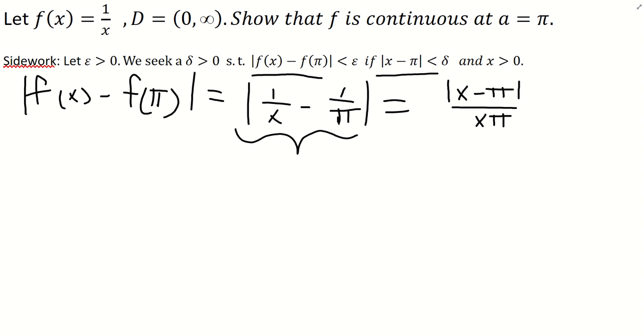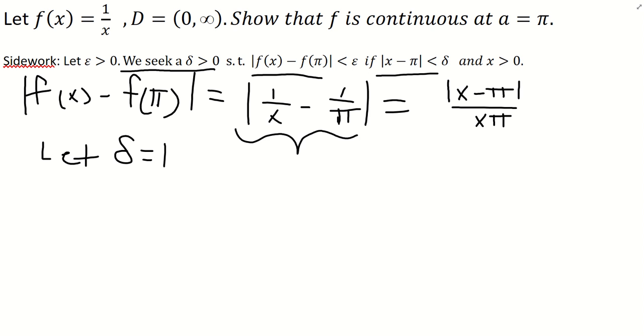This is probably where a lot of people get stuck, because after this you have to have a little bit of intuition with how to write these proofs. Ultimately what we're looking for is a delta value. That's what we're seeking right here in the side work. We seek a delta greater than 0, so we need some sort of delta that's positive. This is where the voodoo math magic comes into play, because we're just going to make up a delta that's positive. Let's just let delta be equal to 1.